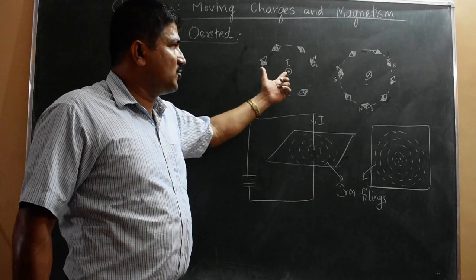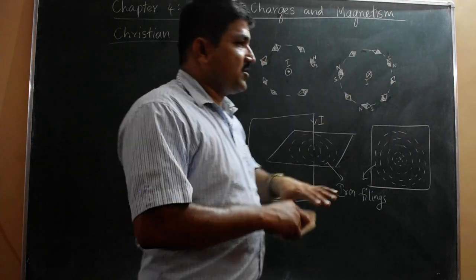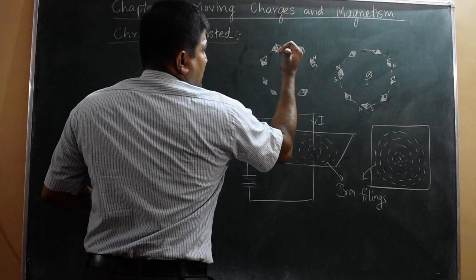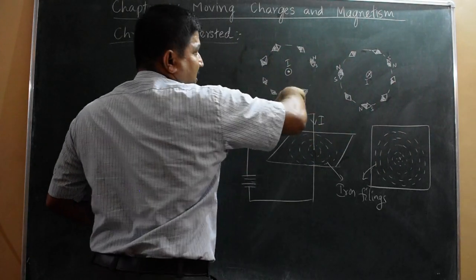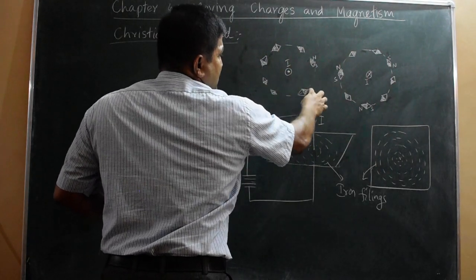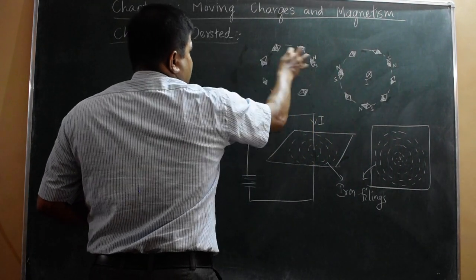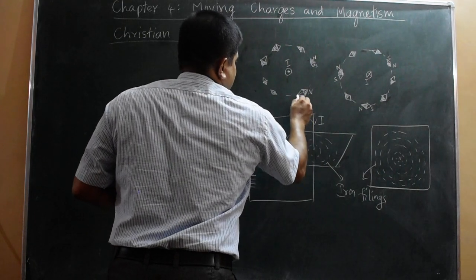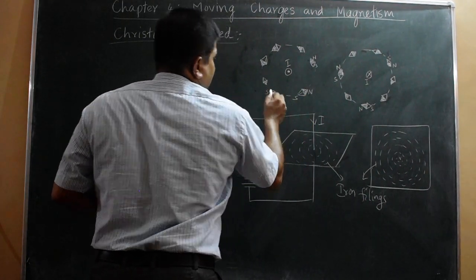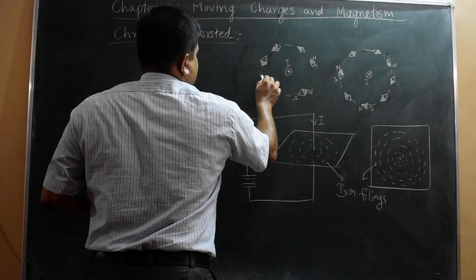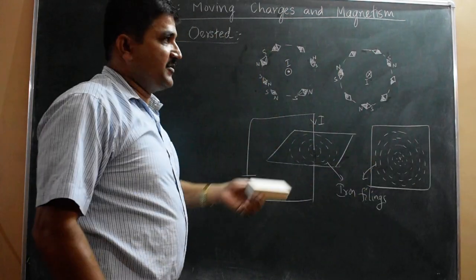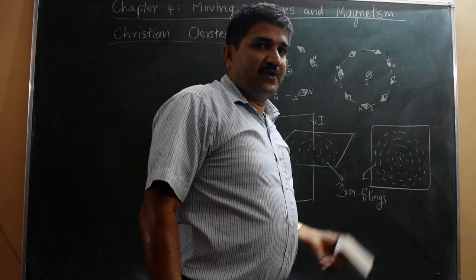Here the current is normal outward, here the current is normal inward. So you have to use the right hand rule to find the direction. Say current outward, so the field lines are anti-clockwise. North is shown by the shaded region here, and south is the unshaded region, opposite. So this is north and this is south. This is the north pole of the needle, and this is south. Likewise we write the north. So here it is reversed. The direction of current is reversed, so the needle orientation is also reversed.